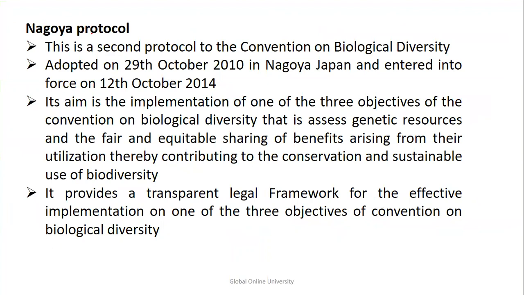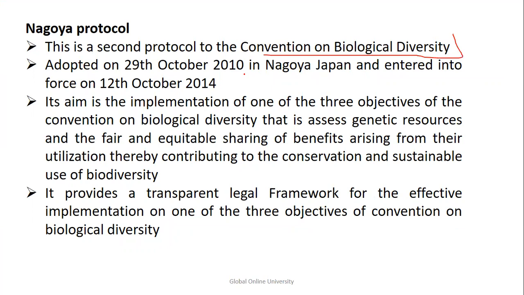Next is the Nagoya Protocol. It is the second protocol to the Convention on Biological Diversity, which was adopted on 29th of October 2010. As I said, this is a revision lecture. I'm sorry I'm disturbing you people in between, but I need to complete the whole theory part in one go. It is not possible for you to come back and see the video once again, so please keep your notepad ready and utilize it.